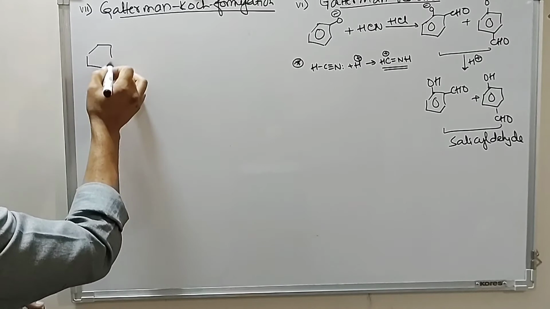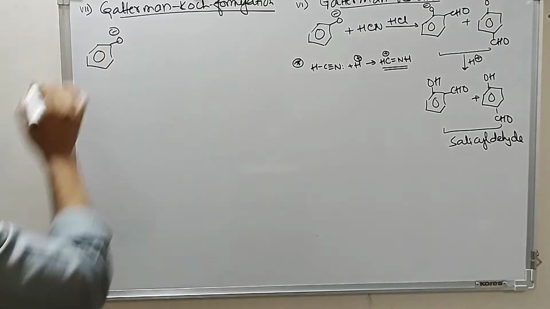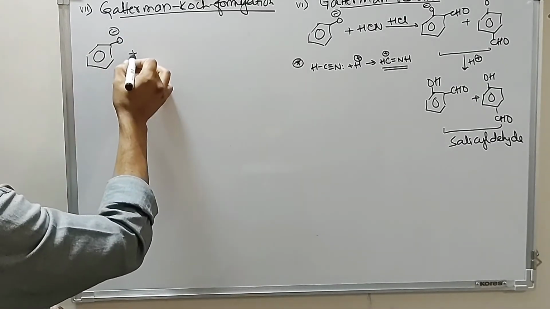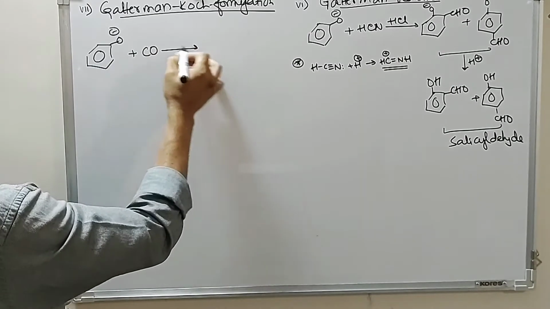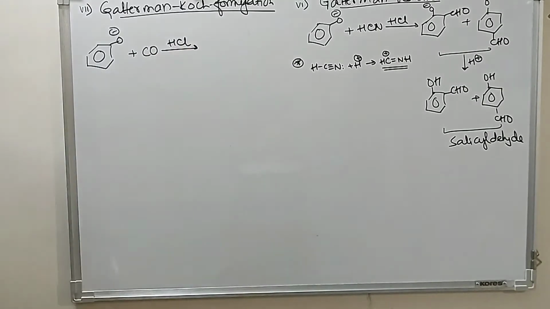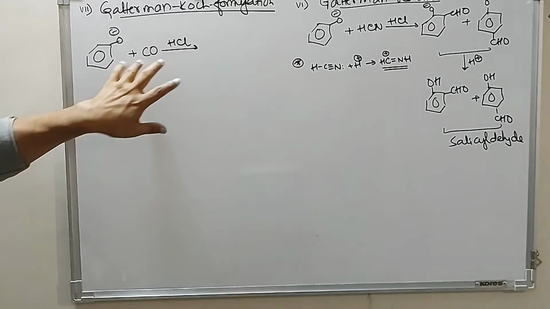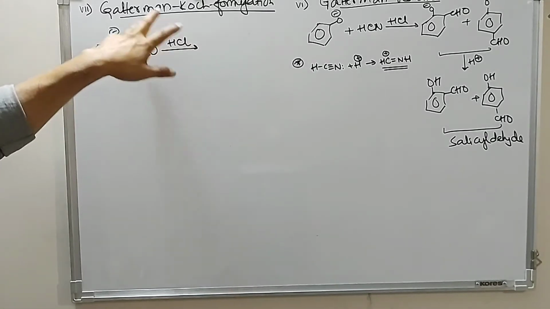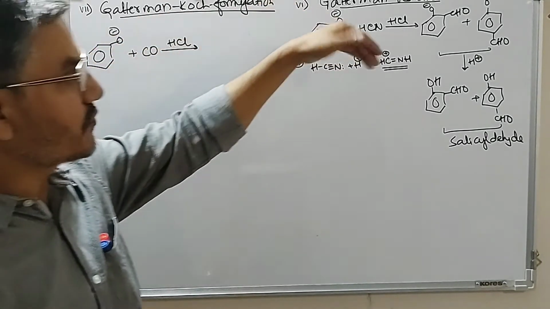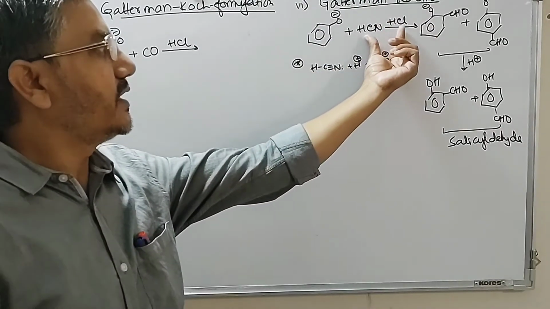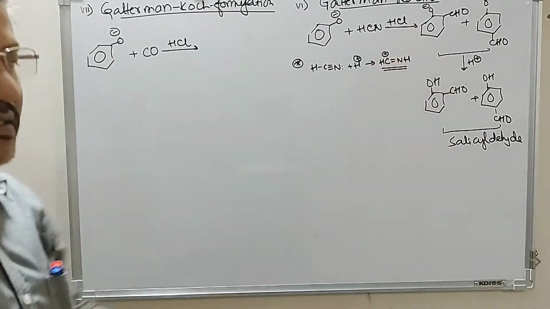As a result, we have the reaction of phenoxide ion with carbon monoxide in presence of HCl. So the reagent is carbon monoxide and HCl in case of Gattermann-Koch. In case of Gattermann reaction, HCN and HCl is the reagent.